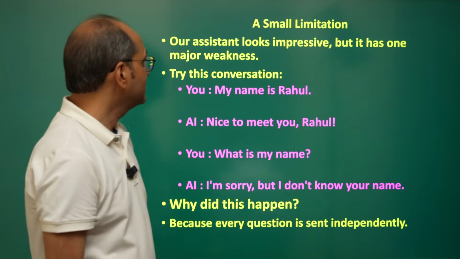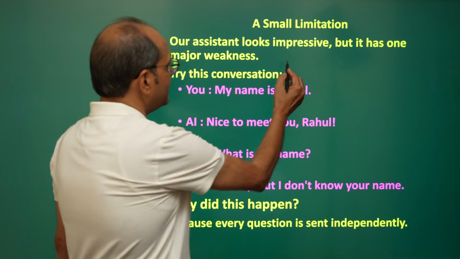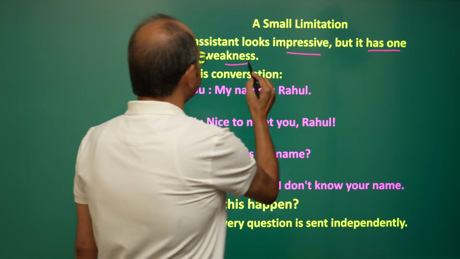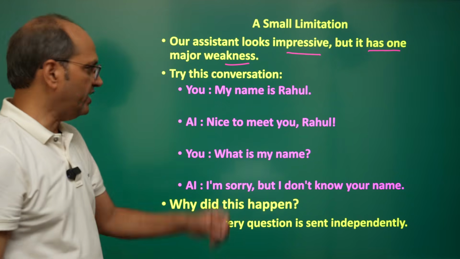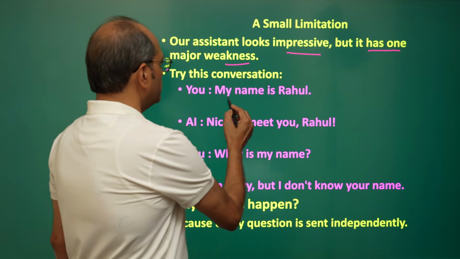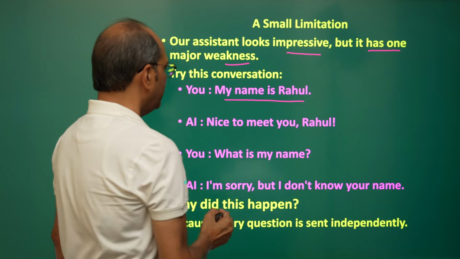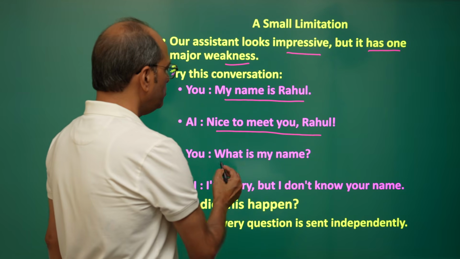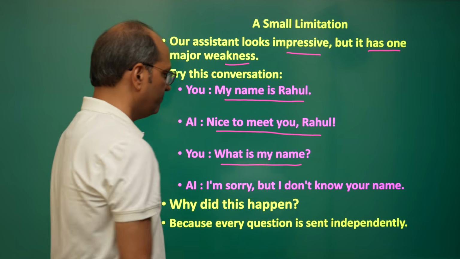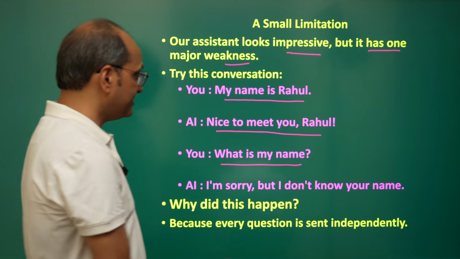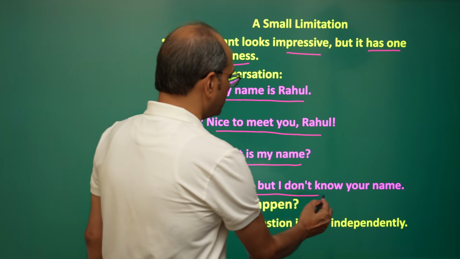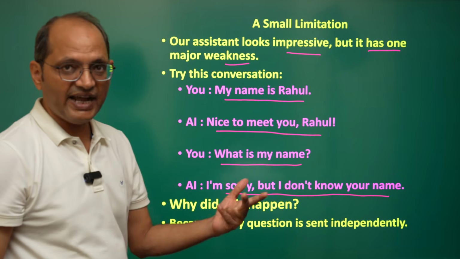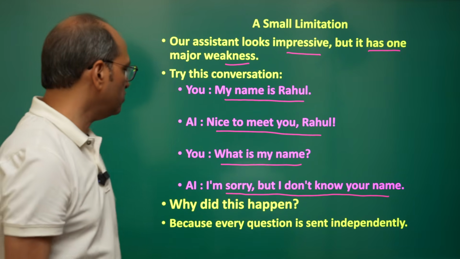But our assistant looks impressive, but it has one major weakness. Try this one. You said, "My name is Rahul," and AI said, "Nice to meet you, Rahul." Now you ask, "What is my name?" And AI will say, "I am sorry, but I don't know your name," or something else. Anything it can reply, but it does not remember your name.